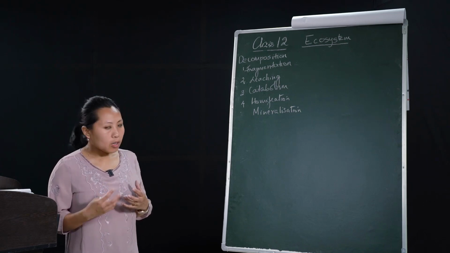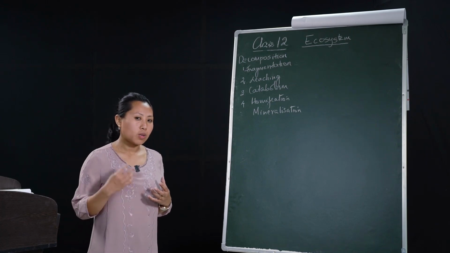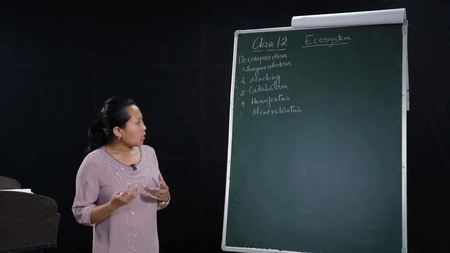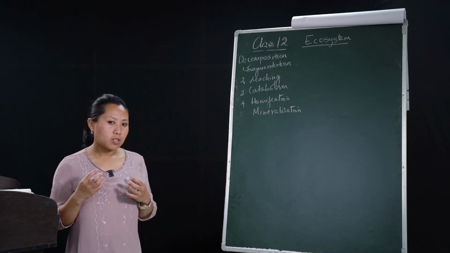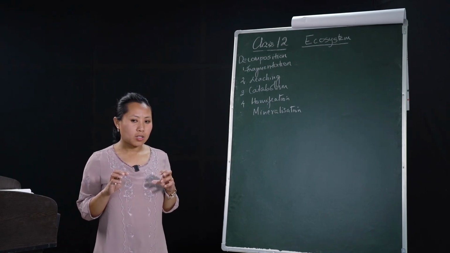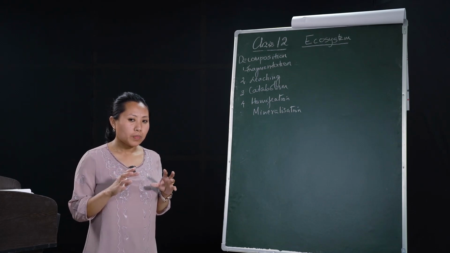This decomposition requires enzymatic reactions, with enzymes secreted by the decomposers. There are certain decomposers which act specifically on certain detritus by secreting specific enzymes.